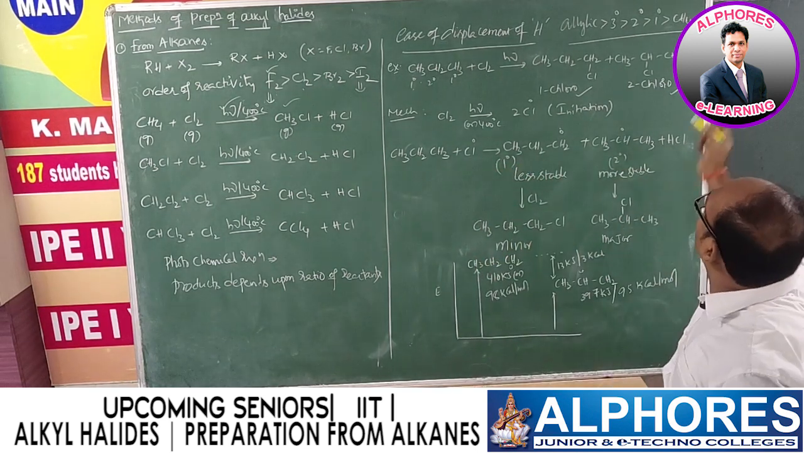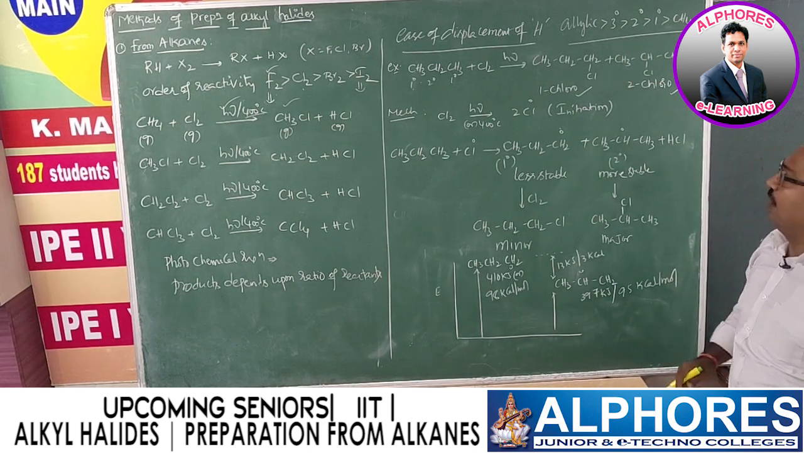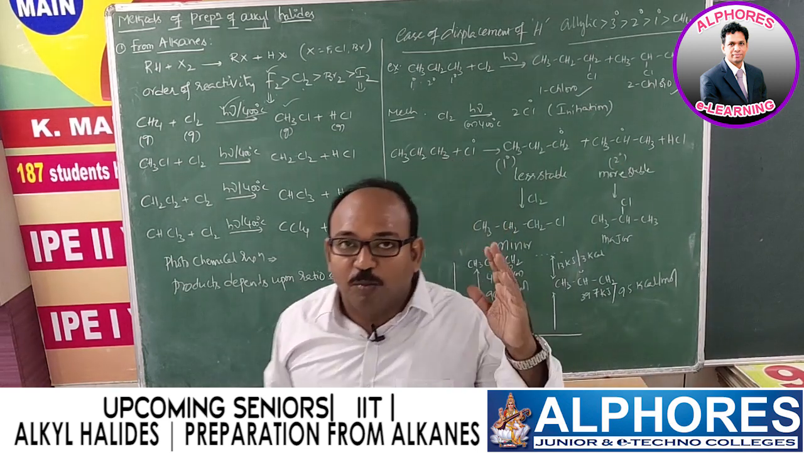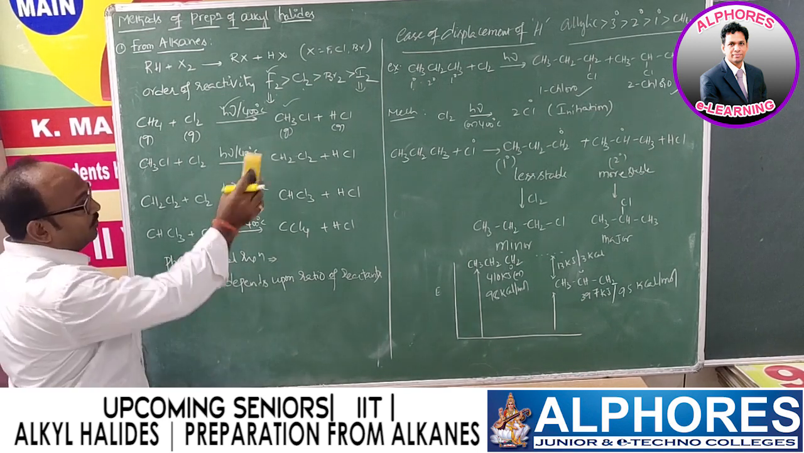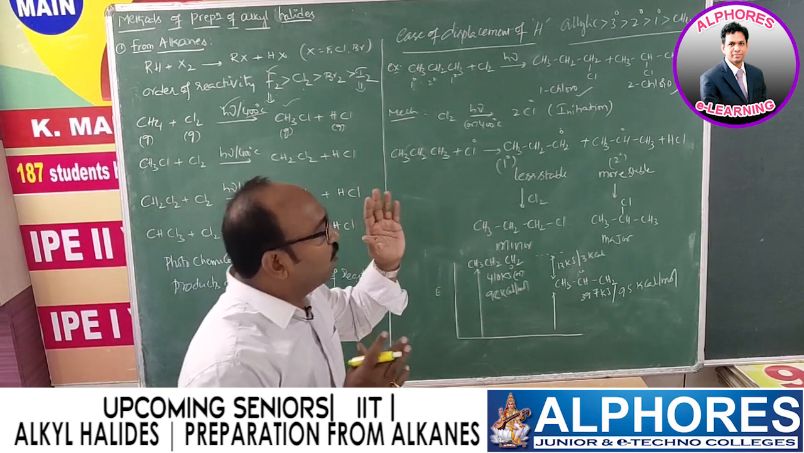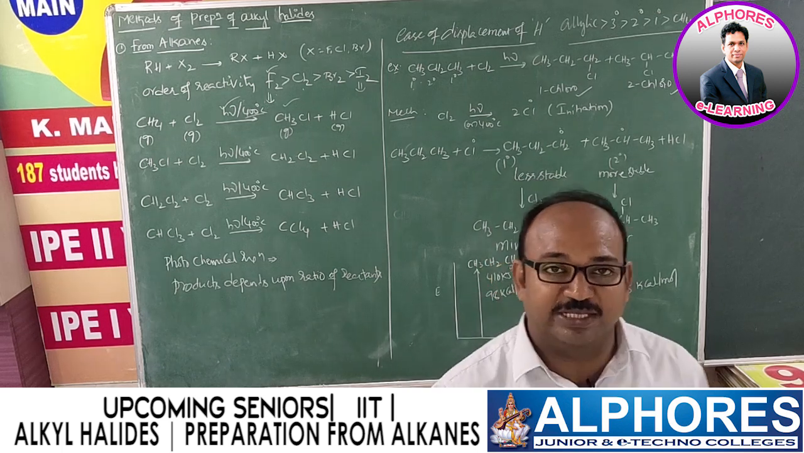So how do we know that? Simple. Already we learned reaction intermediates, in which allylic free radical is more stable than tertiary, than secondary, than primary, and obviously methane. So based on that, the more stable intermediate is the one from which we are going to get the product that will be major.